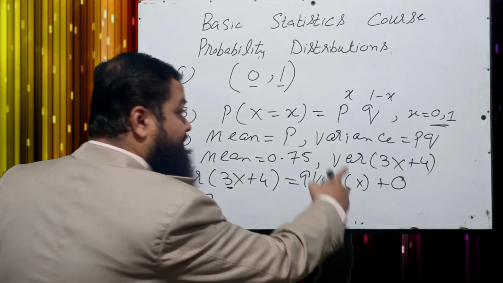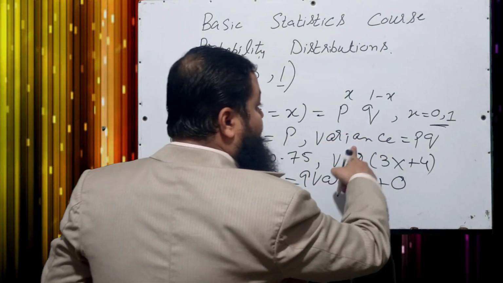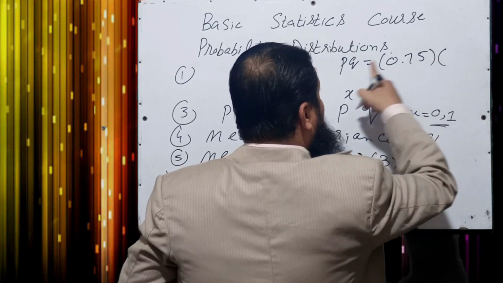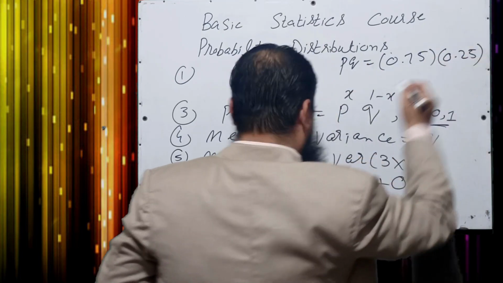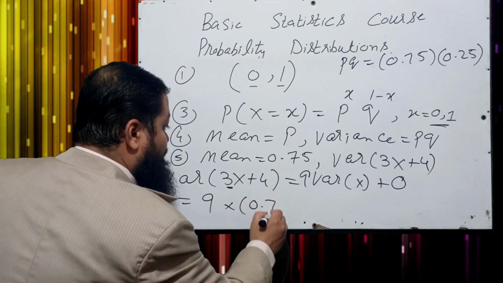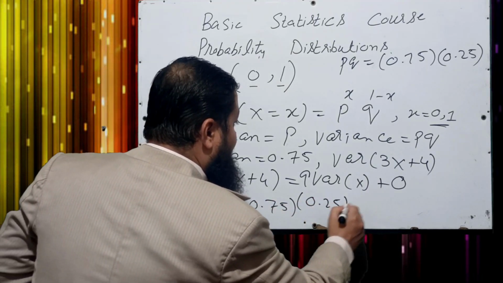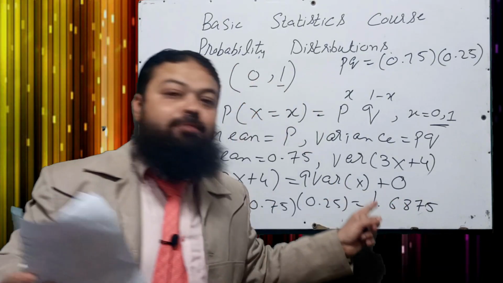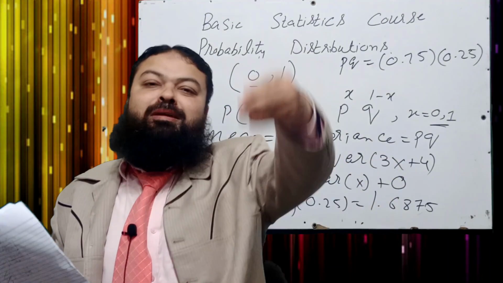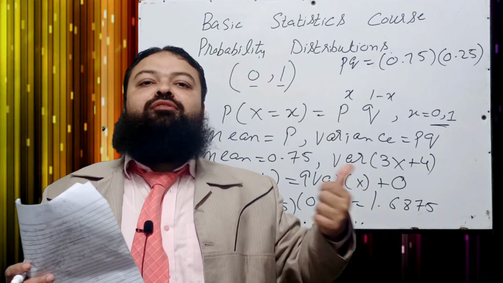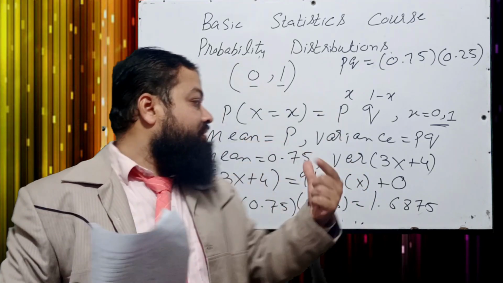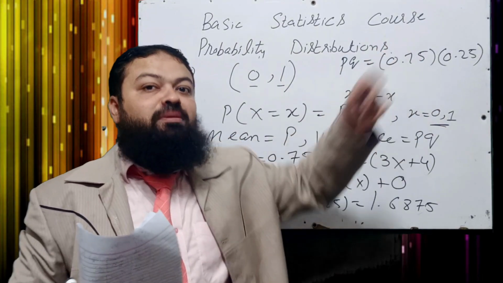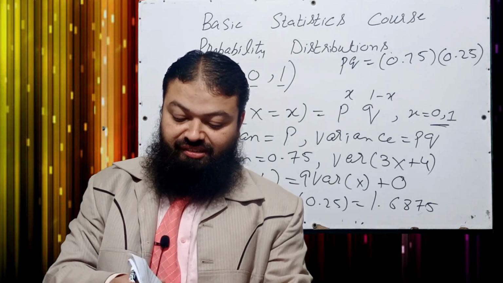So 9 variance of x, and we have learned in Bernoulli distribution variance is equal to pq. p is given, that is 0.75, and q is 1 minus p, that will be 0.25. Just multiply 9 multiplied by 0.75 into 0.25 and the correct option will be 1.6875. A very important multiple choice question for all the papers of statistics. When mean is given for the Bernoulli distribution and we are to find out the variance of 3x plus 4, just substitute the value of variance. Variance is pq.